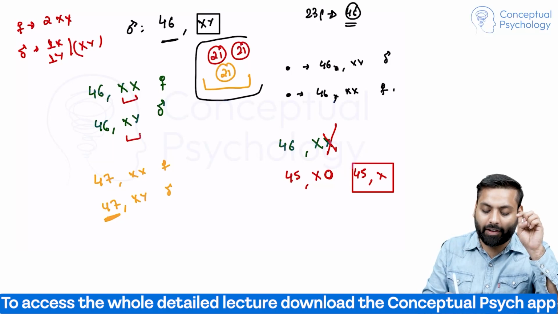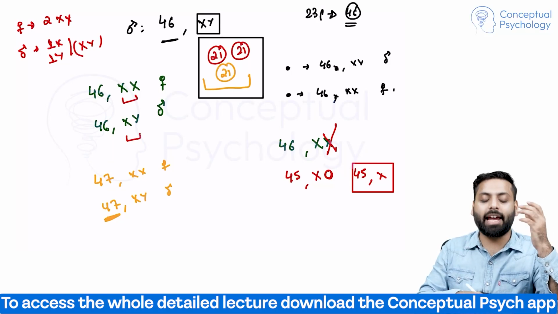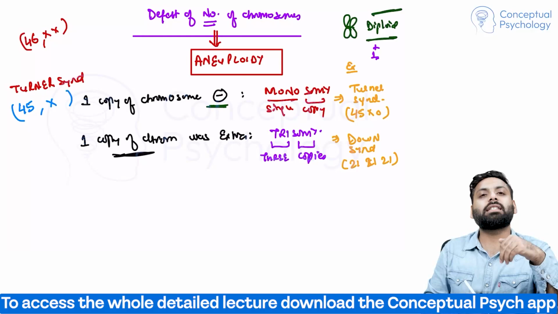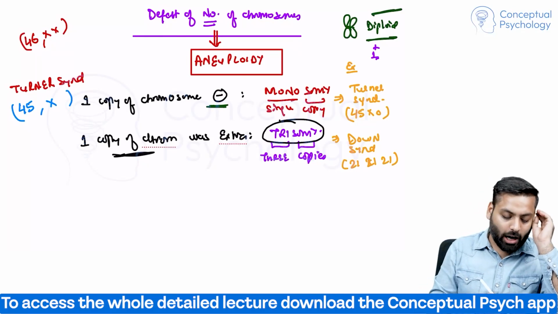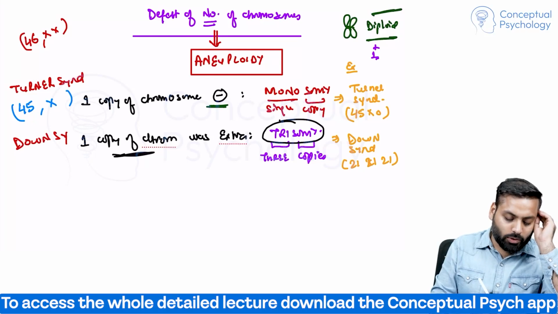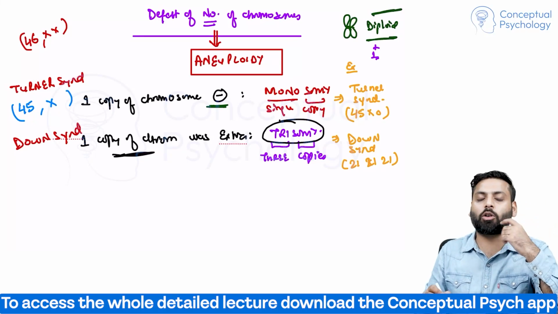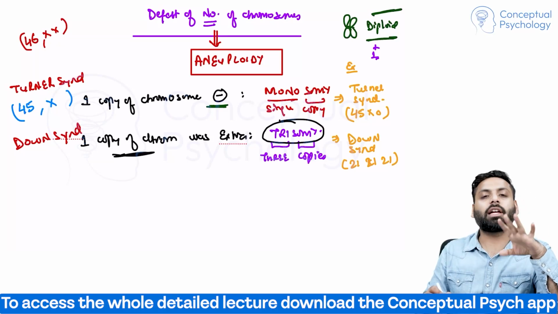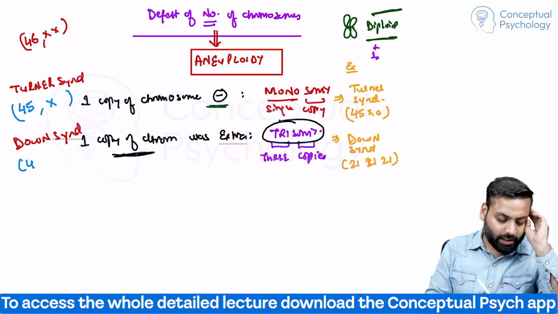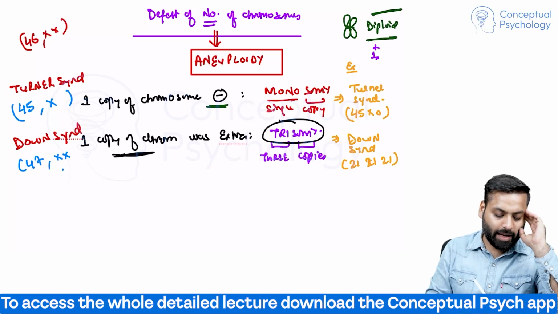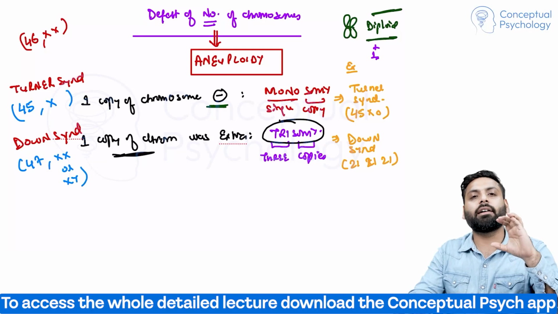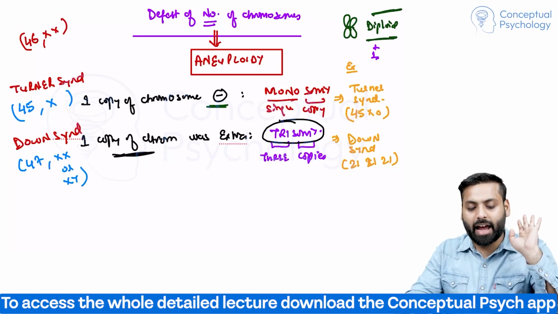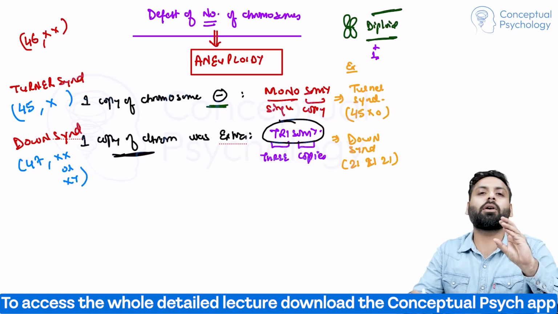Because here we have gained one chromosome, one copy of chromosome is extra, this is known as trisomy. And this is seen in Down syndrome. Any information about Down syndrome is important for you people, because they ask. So Down syndrome is 47, and the sex chromosome can be either XX or XY. No problem with that. Total number of chromosomes is 47. So trisomy. Understood? So this is the defect of number of chromosomes.